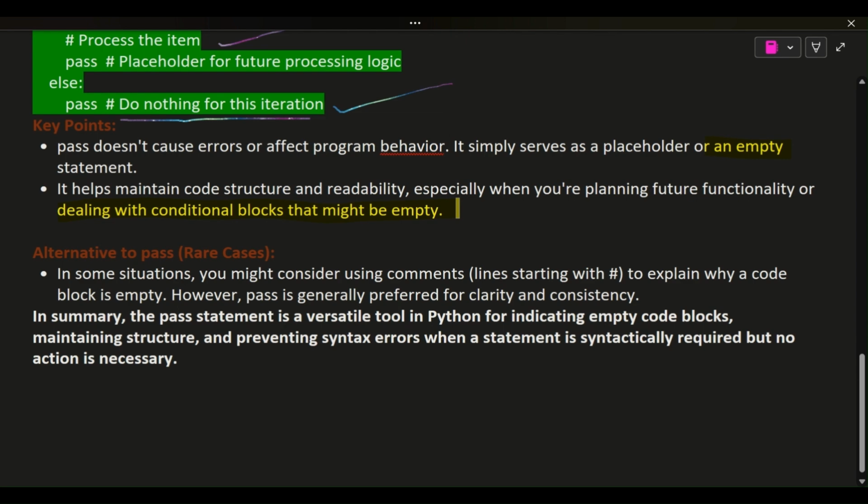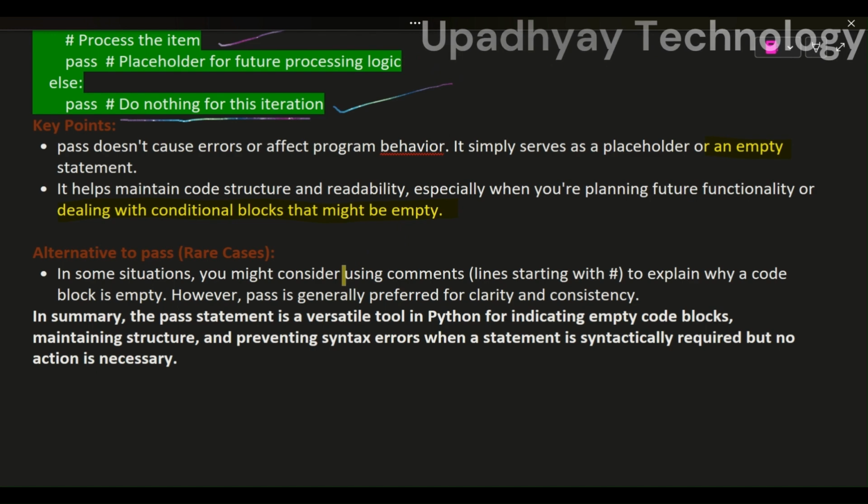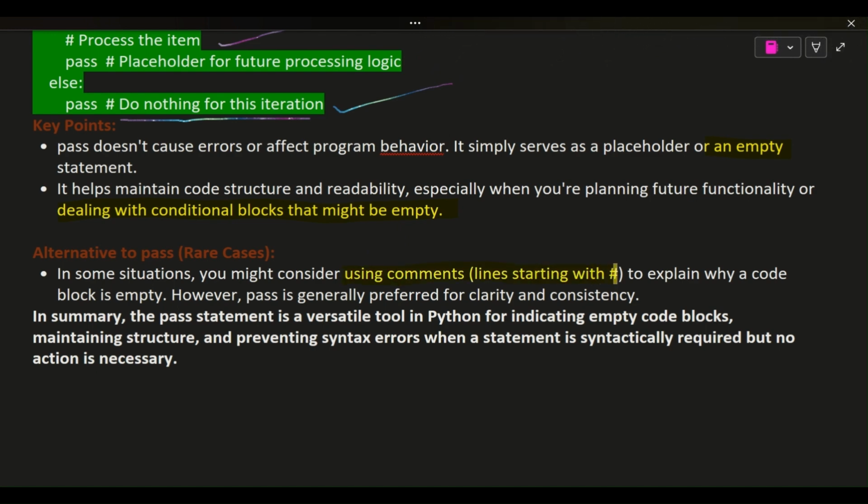Alternative to pass, rare cases: in some situations, you might consider using comments, lines starting with a hash, to explain why a code block is empty. However, pass is generally preferred for clarity and consistency. In summary, the pass statement is a versatile tool in Python for indicating empty code blocks, maintaining structure, and preventing syntax errors when a statement is syntactically required but no action is necessary.